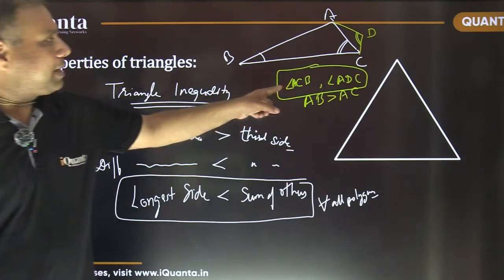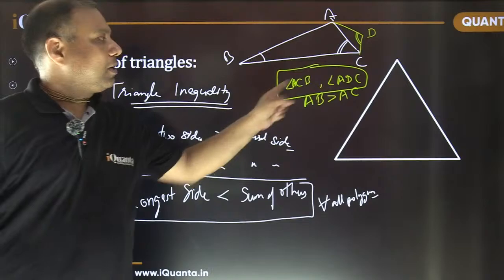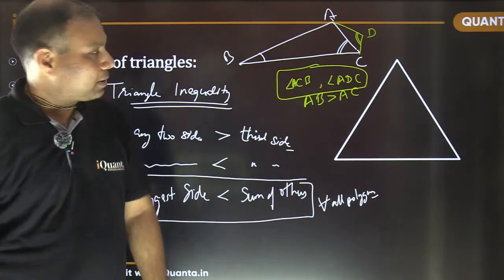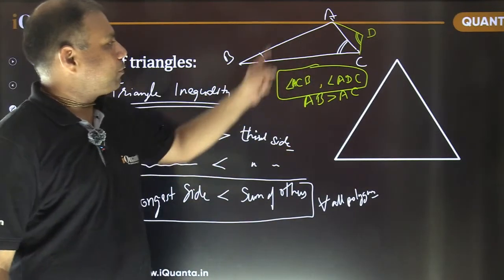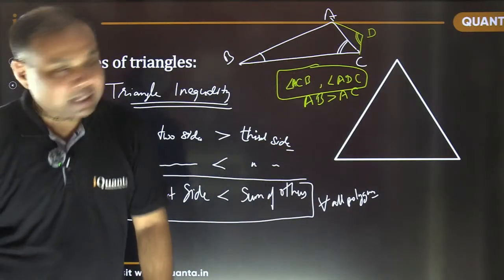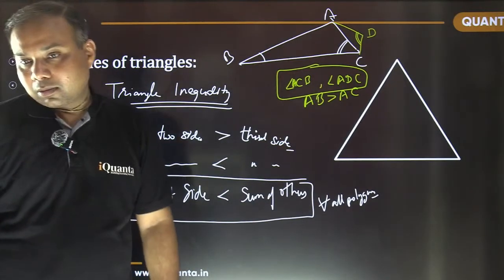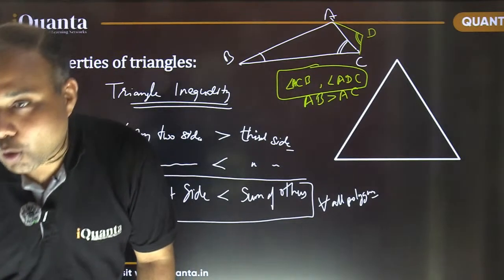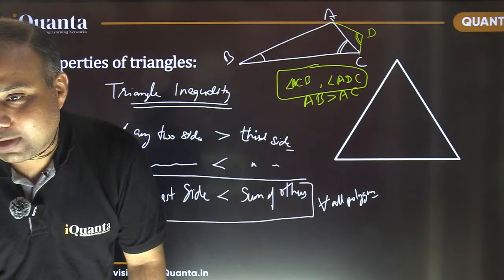Angle ACB and angle ADC. Which of these two angles would be larger? It is mentioned that AB is more than AC. Can we say something about this? No, yes. We cannot say anything.